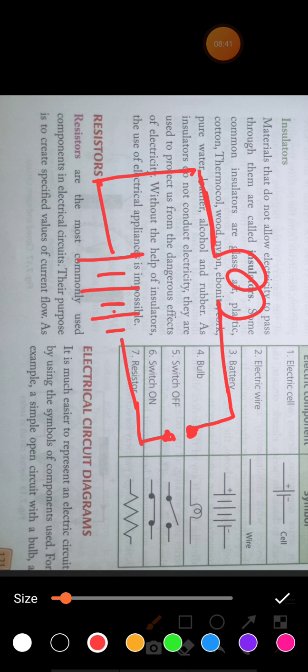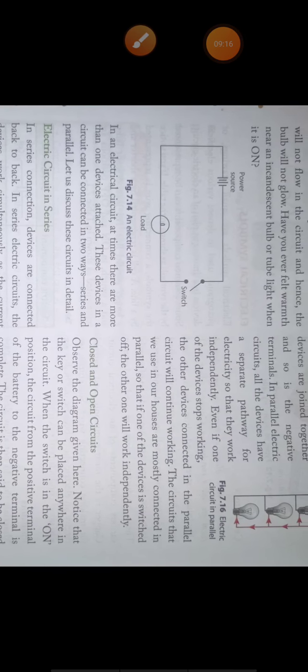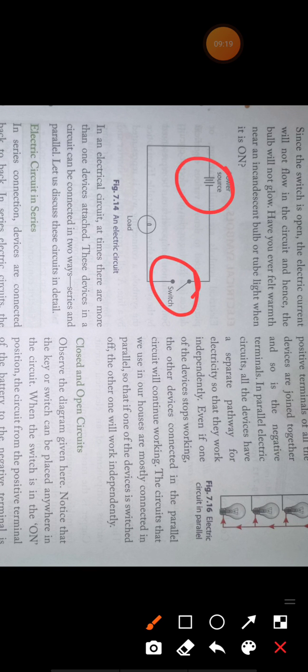When the switch is on, then the symbol is this one, and current will flow. In which direction? Suppose this is A to B, so current will flow from A to B. The battery is written as B, the bulb is B, and the switch is written as K, or key. This is the same thing: you have a power source, a switch, and a load. In place of the load we have drawn a bulb.